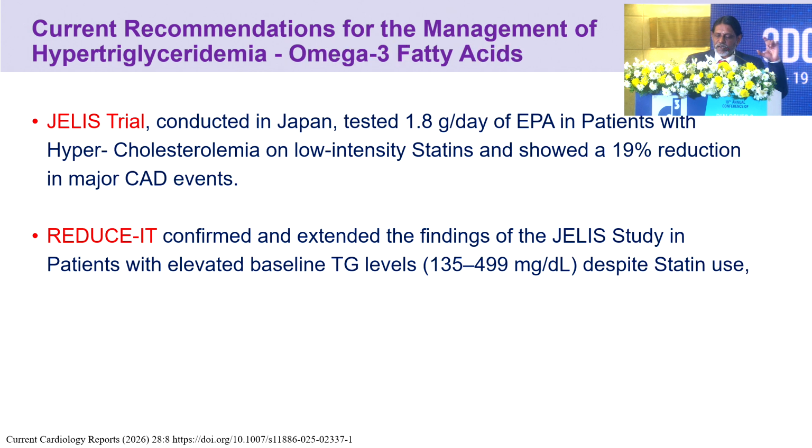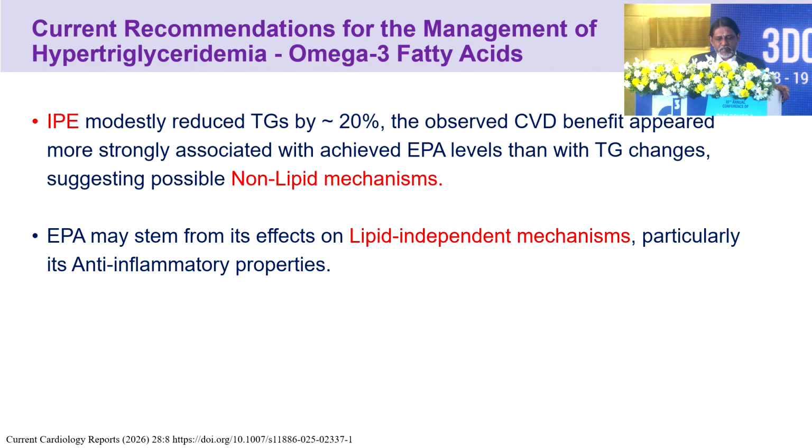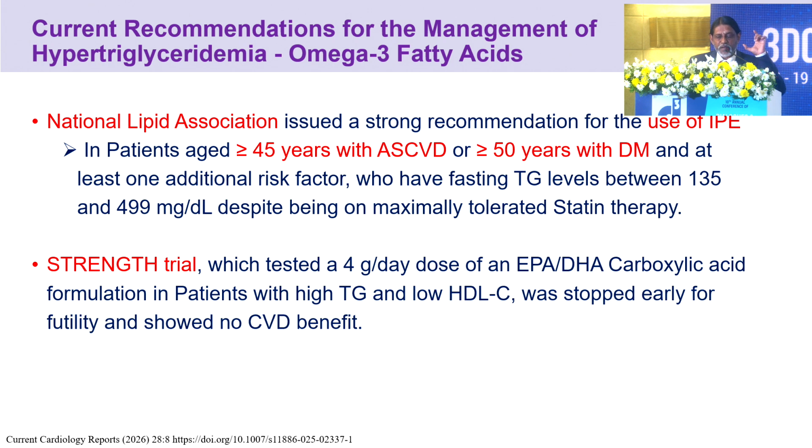Next is hypertriglyceridemia and omega-3 fatty acids. The JELIS study, a Japanese study, prescribed 2 grams on top of a diet rich in omega-3 fatty acids. So REDUCE-IT also confirmed the extended findings of the JELIS study. Icosapent ethyl modestly reduced triglyceride by 20%, and the observed CVD benefit appeared to be through a non-lipid mechanism, that is a pleiotropic, lipid-independent mechanism, reducing inflammation, oxidative stress, and so on.